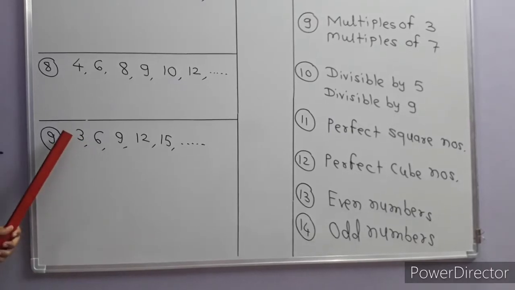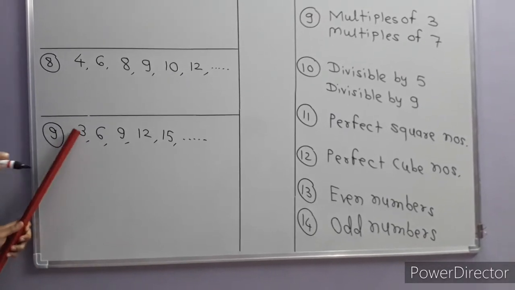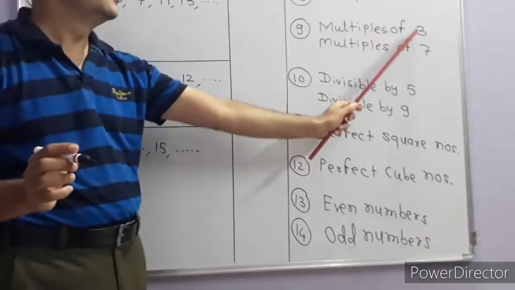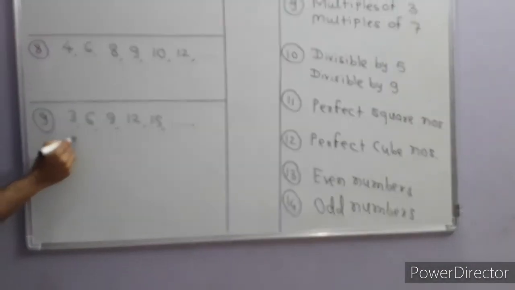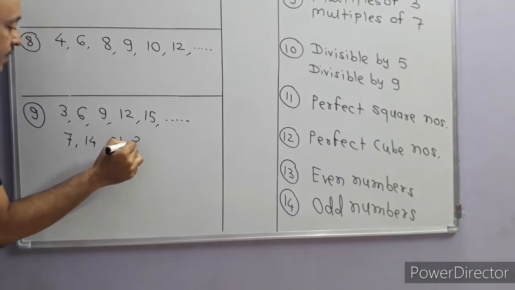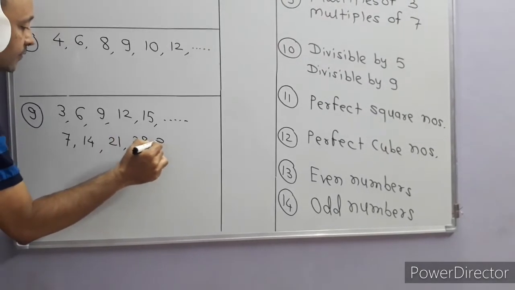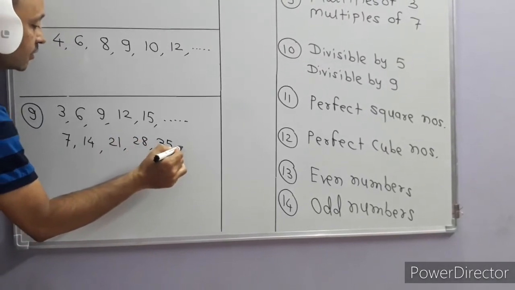It is the table, starting from that particular number. Next, multiples of 7 means the table of 7: 7, then 7 into 2 is 14, 7 into 3 is 21, 7 into 4 is 28, 7 into 5 is 35. These are called multiples of 7.